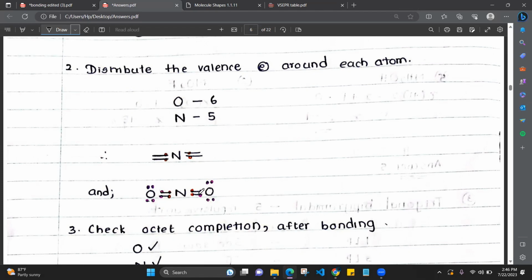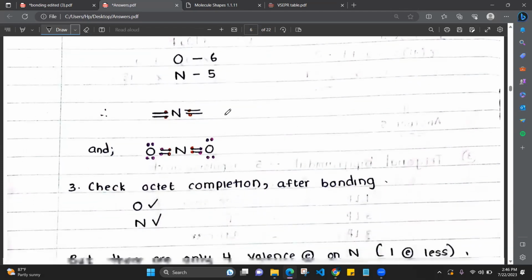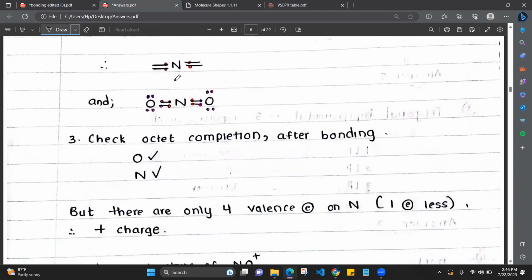These 2 electrons are given to the bond. These 2 electrons are given to the bond. Then for nitrogen, now how many electrons are given to the bond? 1, 2, 3, 4. 4 electrons are only given, right? But now see, 5 electrons are there. 1 electron is missing for nitrogen. Now check the octet completion after bonding for each atom. I taught you how to check the octet completion. Count the electrons for each atom, whether it is 8. Oxygen, see 1, 2, 3, 4, 5, 6, 7, 8. Octet completed. For nitrogen, see 1, 2, 3, 4, 5, 6, 7, 8. 8 is completed, right? So that means octet is completed.